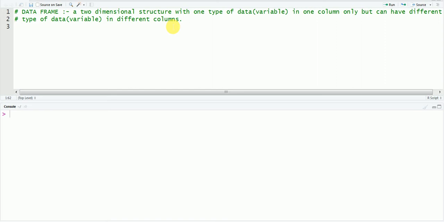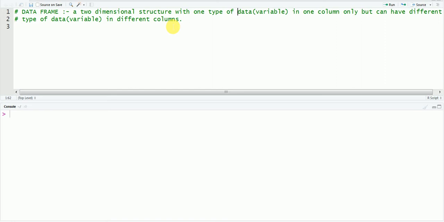Means if you have a table with any number of rows and two columns, then in column 1 you can only put one type of data, and in the second column you can put only one type of data. And in both columns the data may differ. Suppose you are inputting a character type of data.